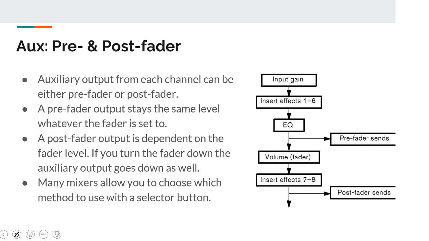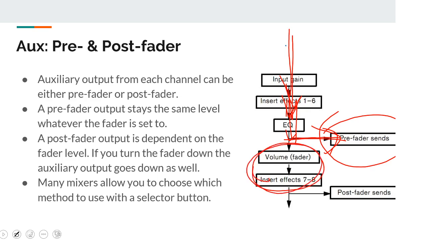So, say the input signal comes in, with whatever insert effects and so on, and after that, if we take it from here, that is the pre-fade send. It doesn't get affected by any changes that we make to the fader. Whereas if we take the output after the fader, whatever changes we make in the fader will also apply to that auxiliary mix. So there are two ways that we can take an auxiliary mix: one is before the fader, or after the fader.